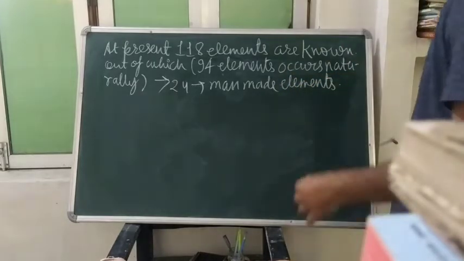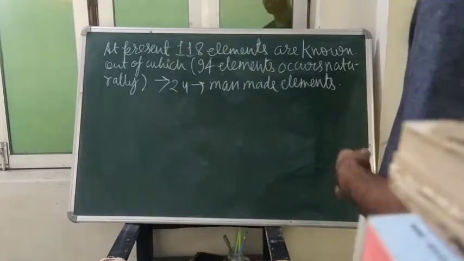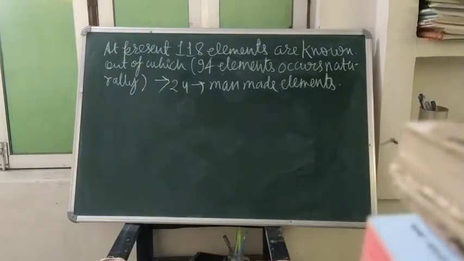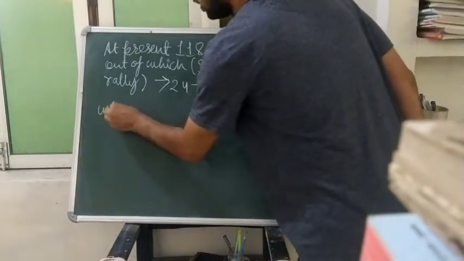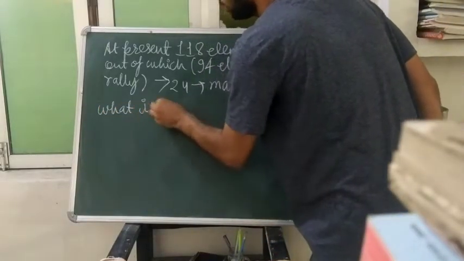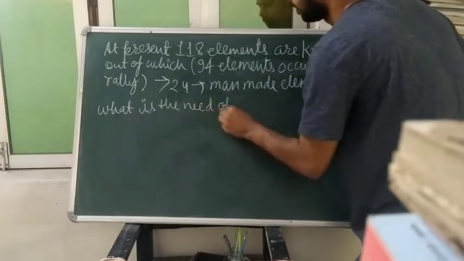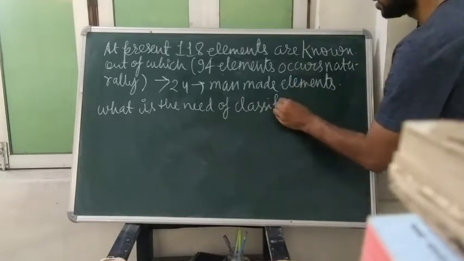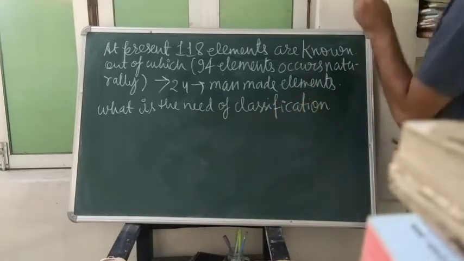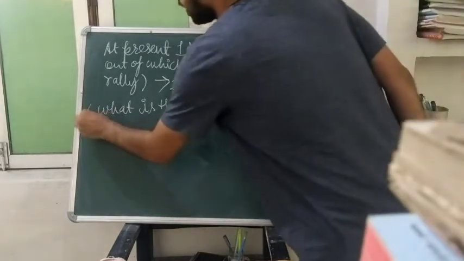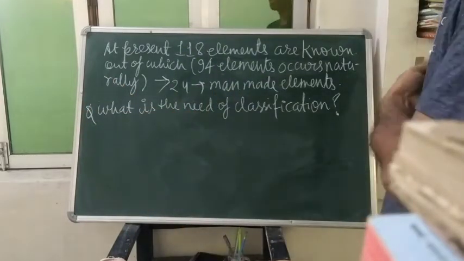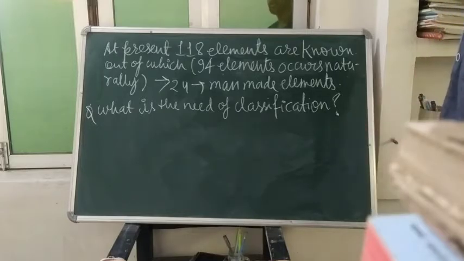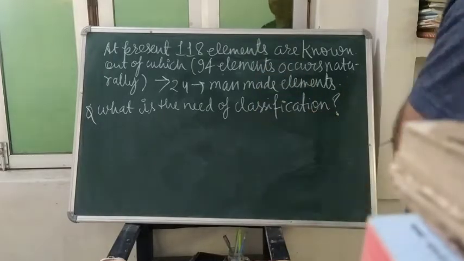So you are looking that we have the 118 elements and individually we can't study those elements. So we will have the requirement of classification of these elements. What is the need of classification? Why are we doing classification? Individually we can't study this many elements, so based on their chemical and physical properties we will group the elements and classify them.